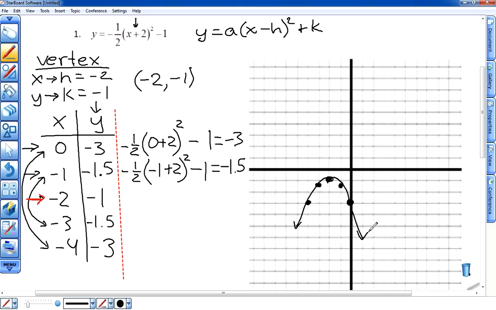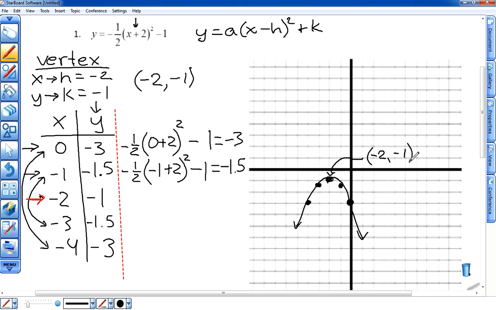And there we go. There's the parabola, the graph of our function y equals -1/2 times (x plus 2) squared minus 1. Now there were a few things that we needed to do on the graph to communicate that we know where certain pieces are. The first thing is we needed to label the vertex, which was at (-2, -1).